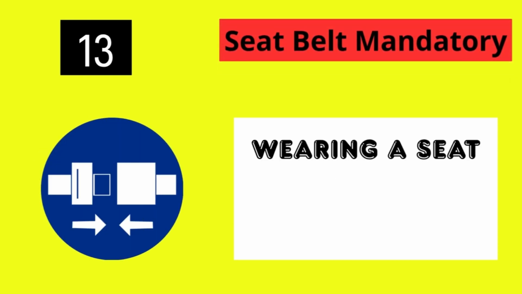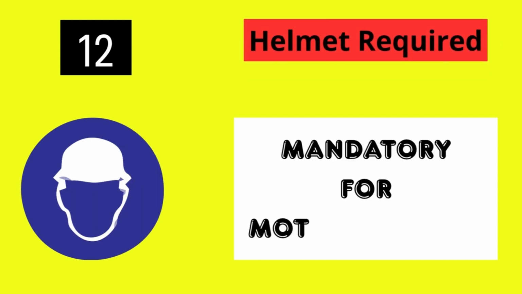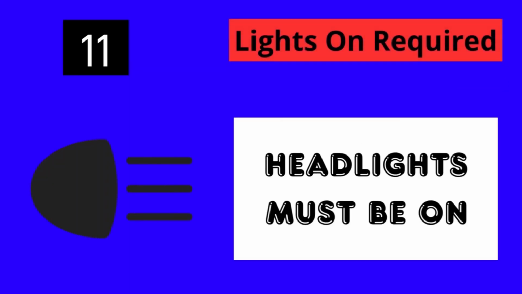Seat belt mandatory. Wearing a seat belt is required. Helmet required. Mandatory for motorcyclists. Lights on required. Headlights must be on.